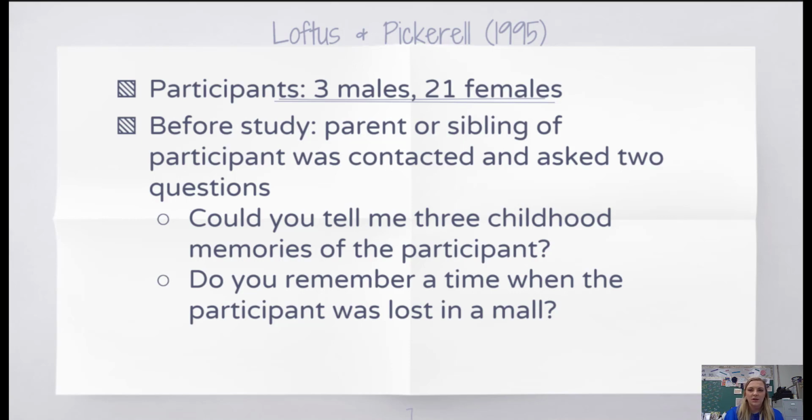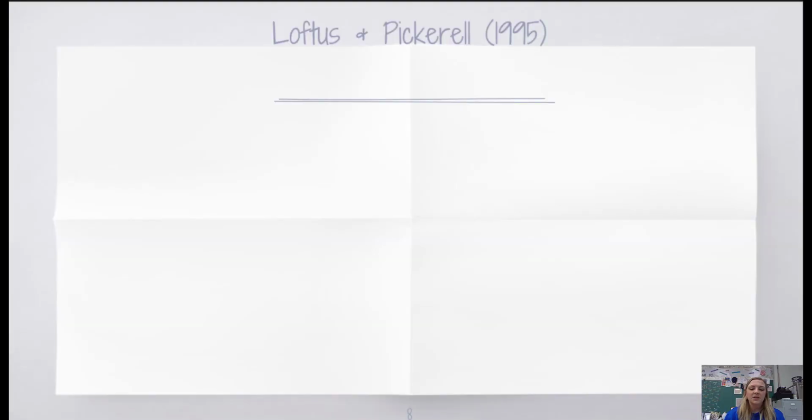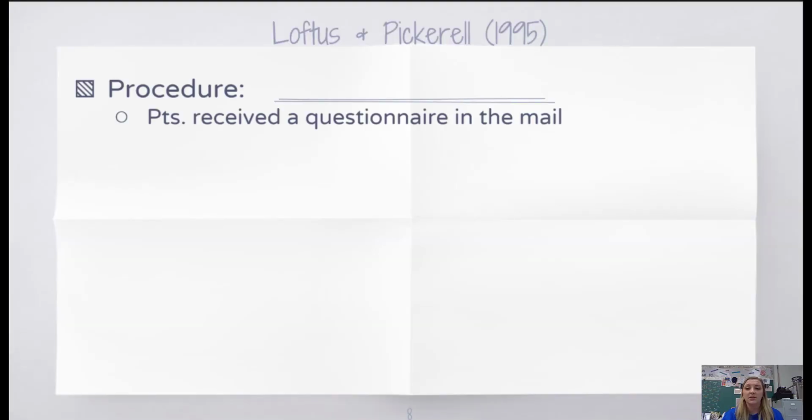After this interview with a parent or a sibling was done, participants were then sent a questionnaire in the mail. On that questionnaire, participants were asked to describe 4 different memories. There were 3 events that were real from their life, and then there was one that was getting lost in the mall. Participants were asked to write as much detail as they could about each of the events. And if they didn't remember that happening to them, they were supposed to write, I do not remember this.